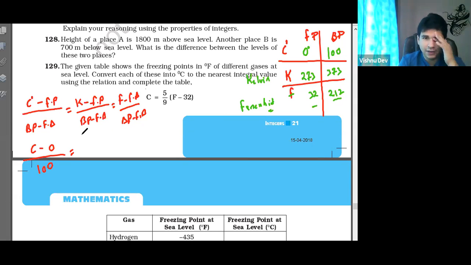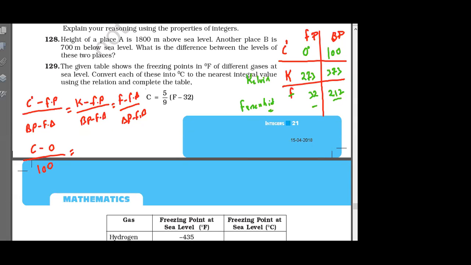For Kelvin, what is the freezing point of Kelvin? 273 degrees. The boiling point is 373. 373 minus 273 will be how much? 100.